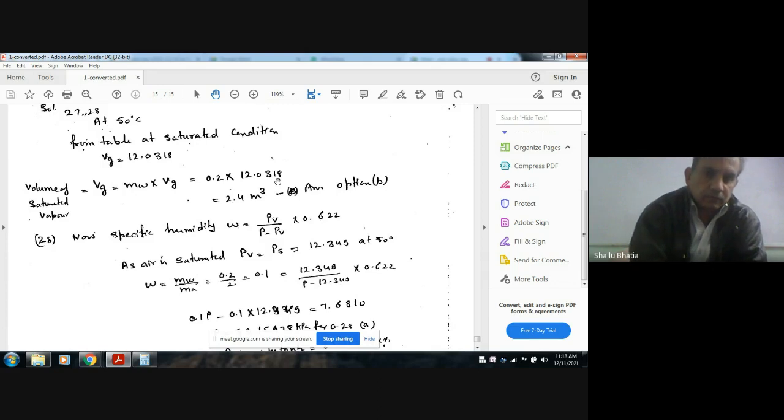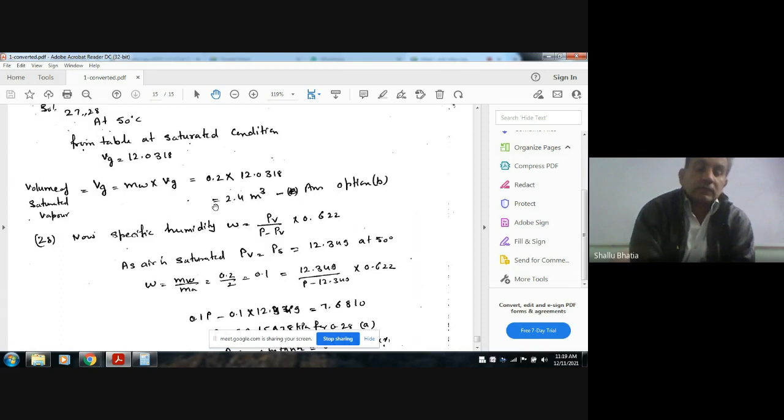This is also the volume of the tank, because it is not that the saturated vapor is placed at some distance and air at another. They form a mixture, and to form a mixture the volume of the two should be the same. That is 2.4, the volume of air is also 2.4, and the volume of saturated vapor is also 2.4.